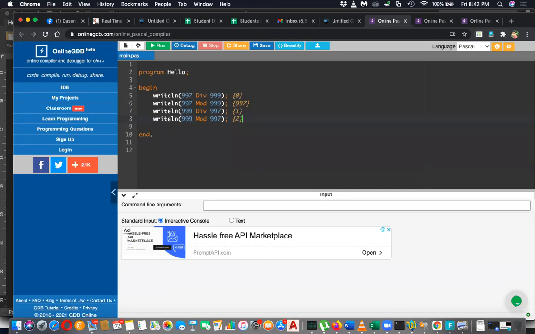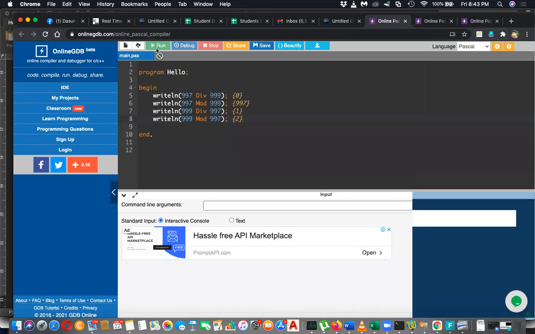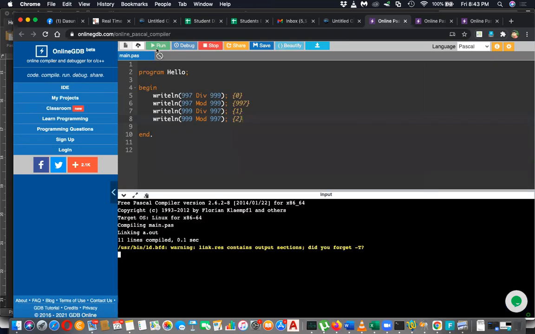So Savani has given the same answers, but the order matters. Order was the issue. Right here, I have given the same answers. You can see if I run this code, it will give the first one, it's 0, 997, 1, and 2. Those are the answers. Okay, last week we discussed, but still you cannot remember.